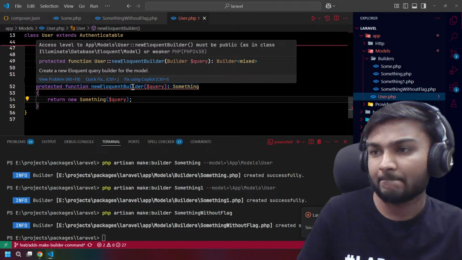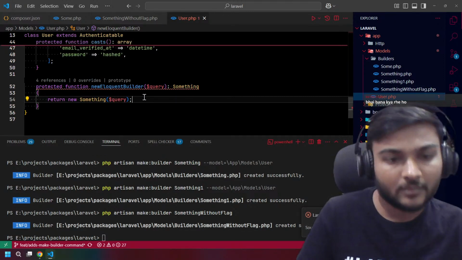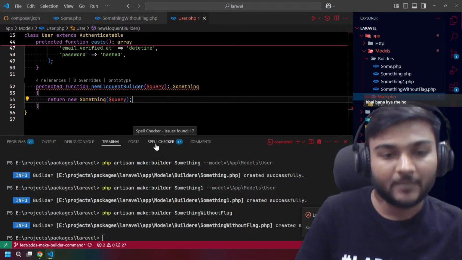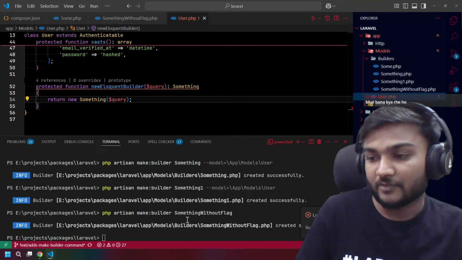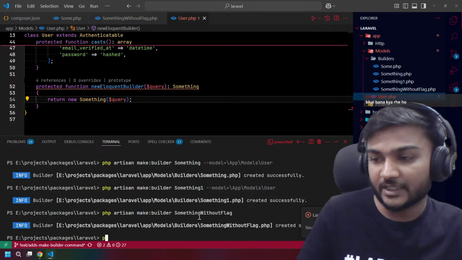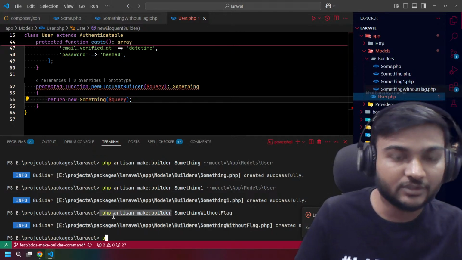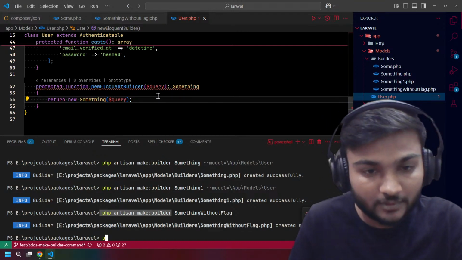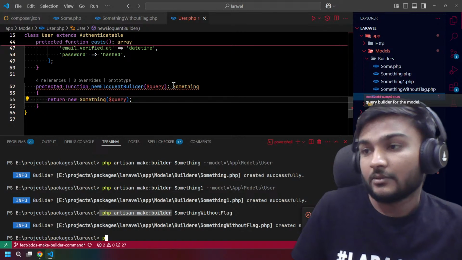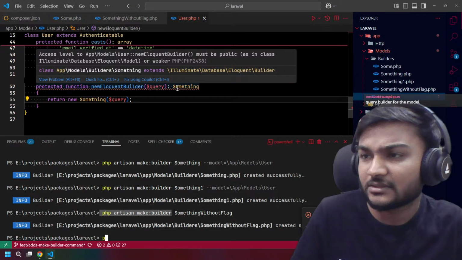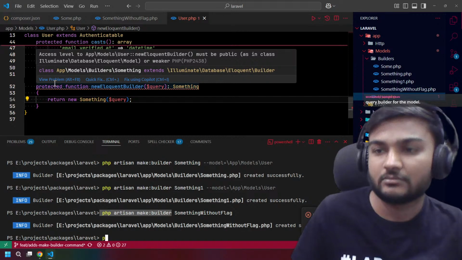What are we saying? Hindi aside: what are you building? See, what we have done actually, we don't have a PHP artisan make builder command, right? So we added it to Laravel. Now why do we have the error? Okay, it should return the builder. It is saying it must be public. Okay, that we can do.